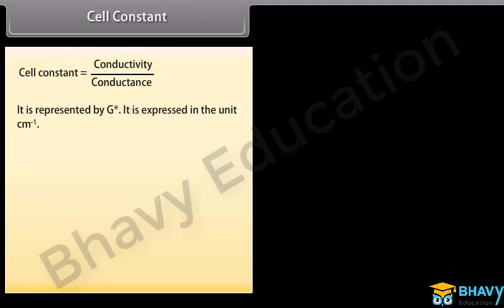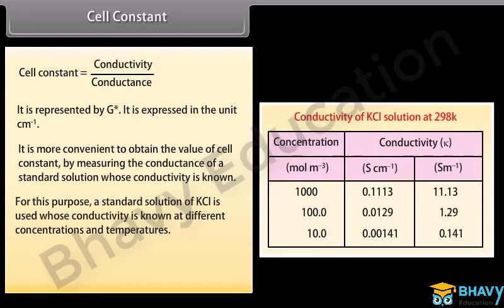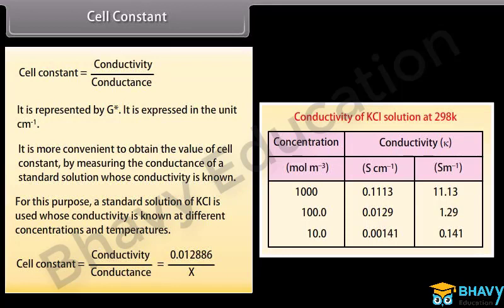Cell constant. Cell constant is equal to conductivity upon conductance. It is represented by G asterisk. It is expressed in the unit centimeter inverse. It is more convenient to obtain the value of cell constant by measuring the conductance of a standard solution whose conductivity is known. For this purpose, a standard solution of KCl is used whose conductivity is known at different concentrations and temperatures. Cell constant is equal to